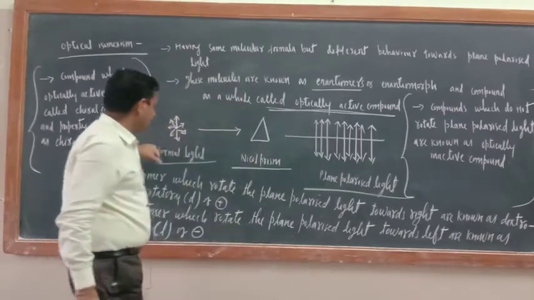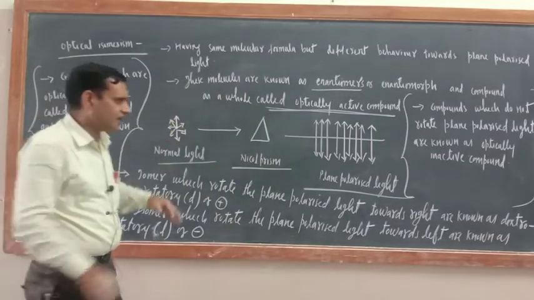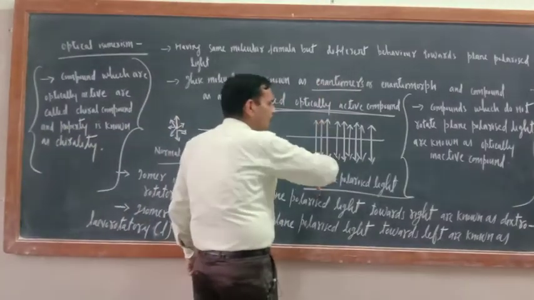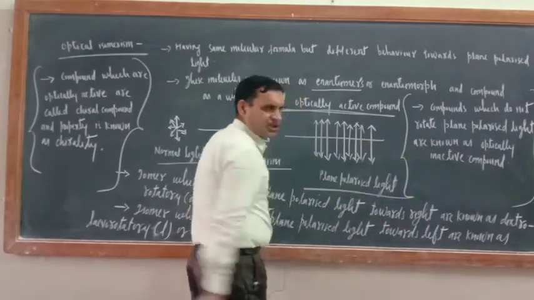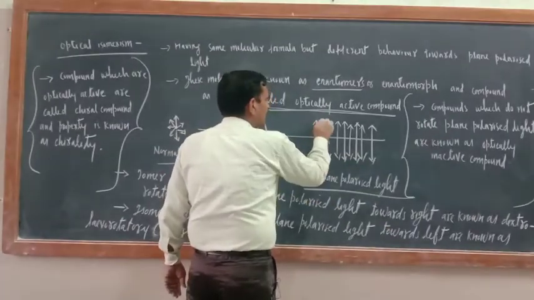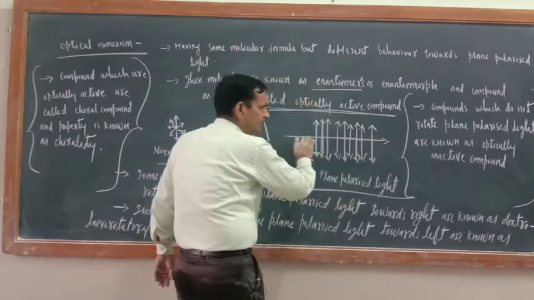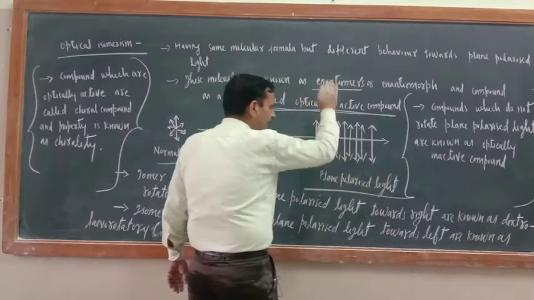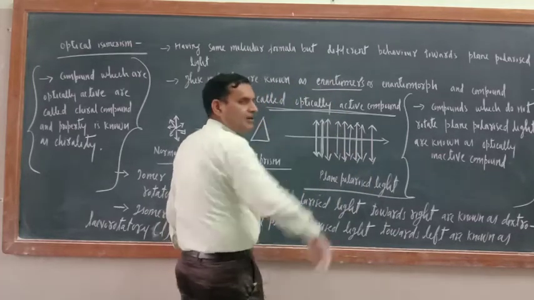Now normal light which was vibrating in all direction is now vibrating only perpendicular to the direction of propagation. Just see, it is perpendicular or not? This is the direction of propagation, and it is vibrating in perpendicular only.